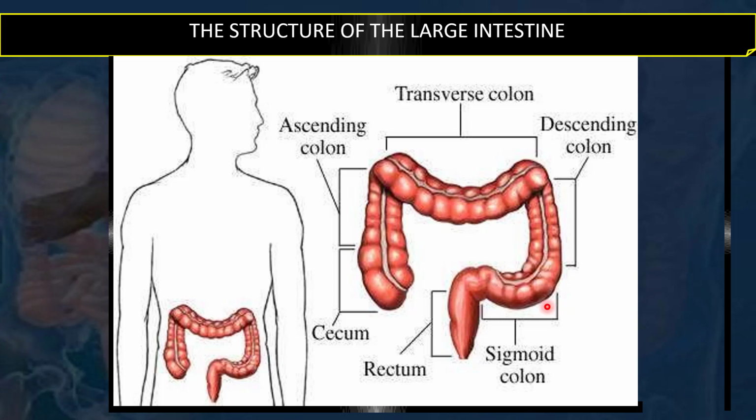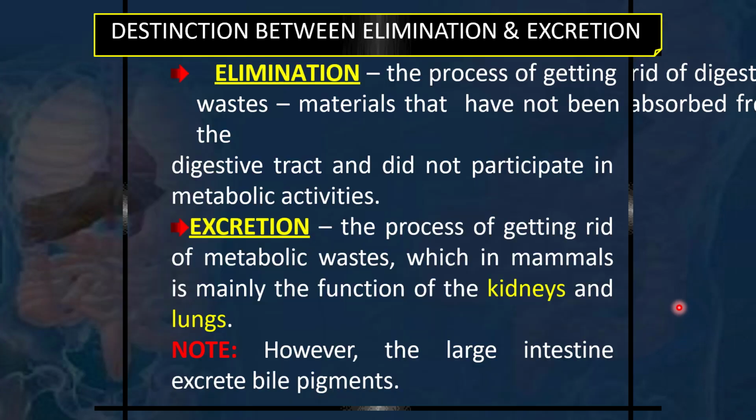And then the sigmoid colon continues into the rectum, and the rectum forms a major site for the storage of the eliminated waste. Whenever the waste reaches the anal canal, it gives an urge to evacuate, and then the person can go and evacuate the waste. So that is how the large intestine works and functions.